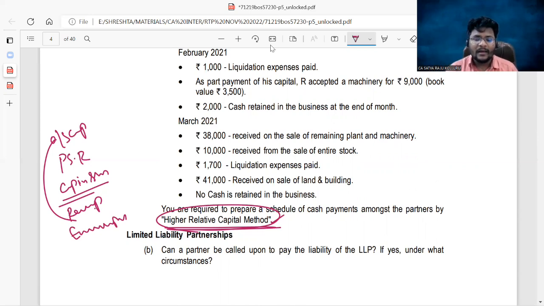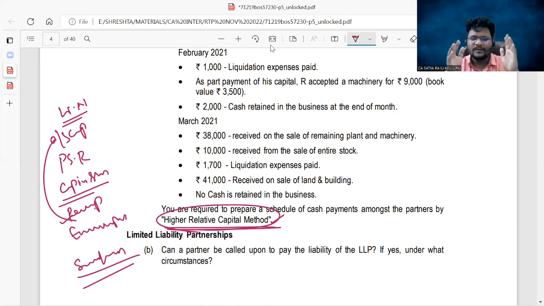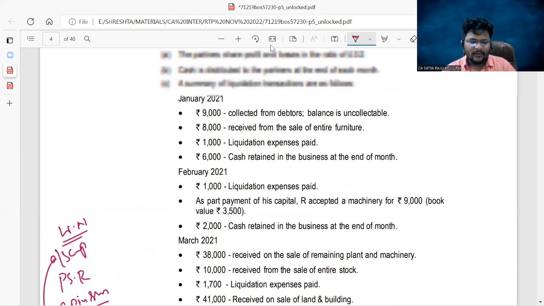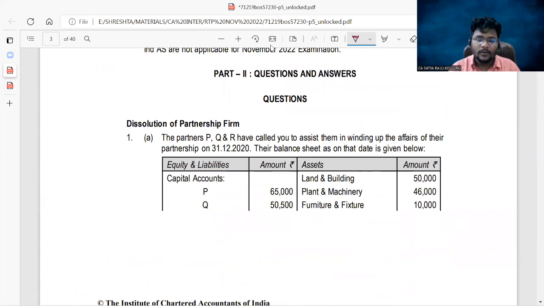One partner will end up with the balance. Now, the partner who ends up with the balance is the first party, and the relative capital 2 is the next party, and the relative capital 1 is the next parties. Then we should also provide the summary of cash payments. So these two we will provide under working notes. Then under the main notes, simply we will distribute cash among all the parties, including partners. That is the procedure we generally follow, right? Now let us have a look into the problem. Before resolving the problem, that much of stuff should be at the back of your mind.